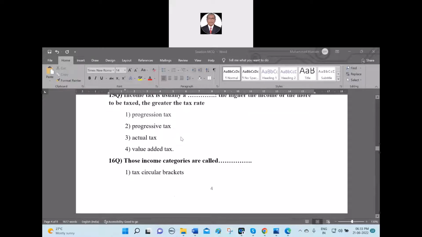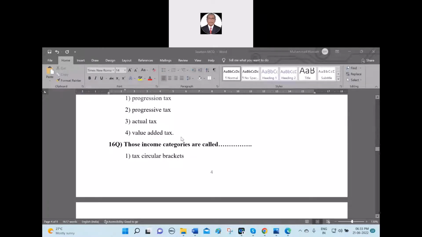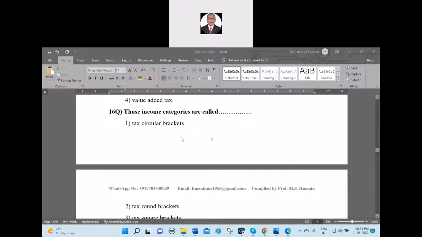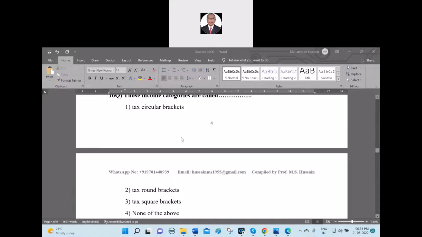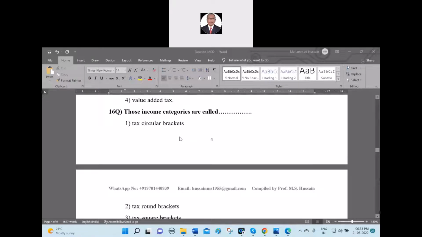So now the 16th question. Those income categories are called tax circular brackets, tax round brackets, tax square brackets, none of the above. See, there is a limit from this to this 10%, from this to this 20%, from this one, no tax is there. So what do you say?